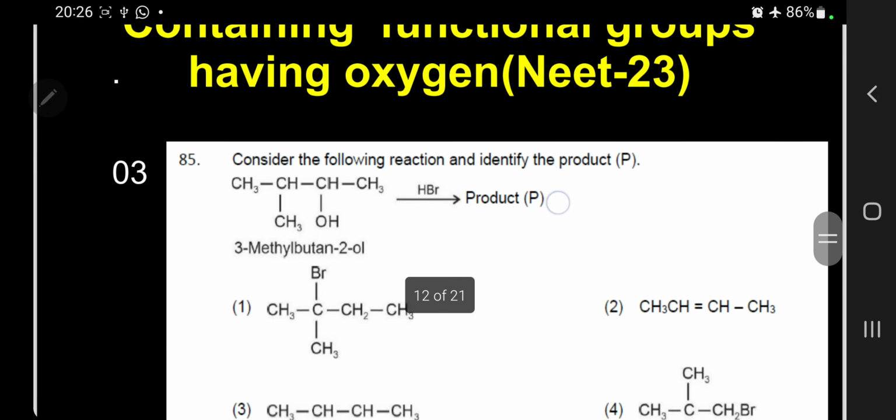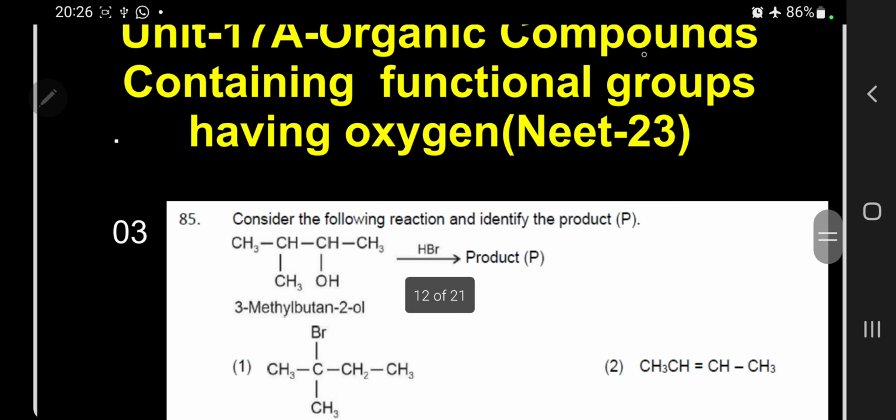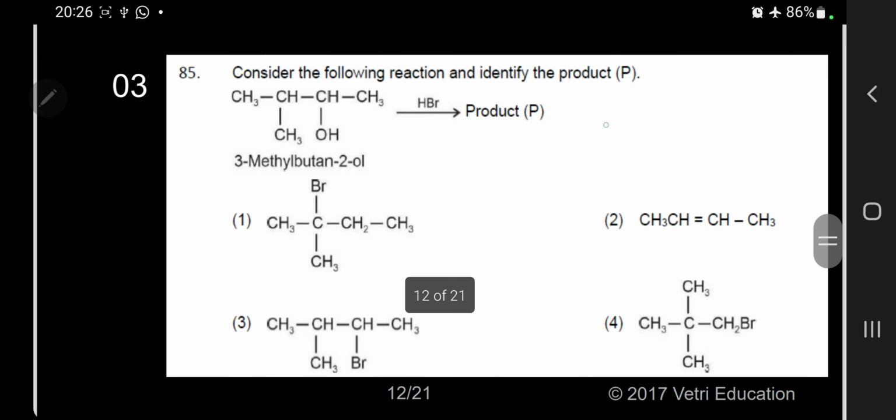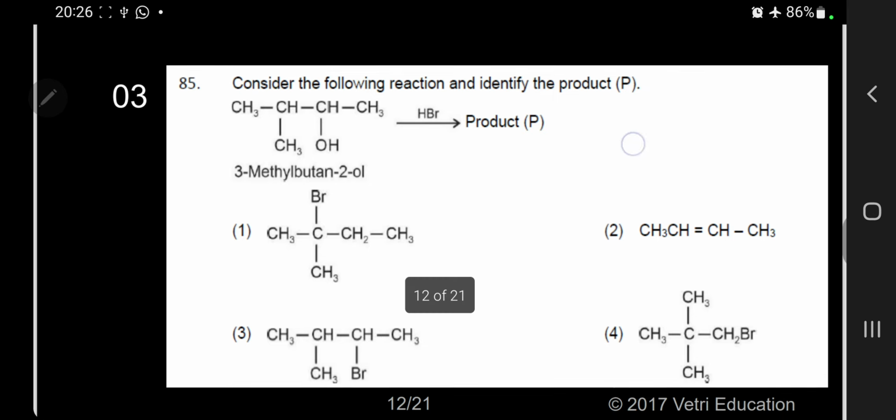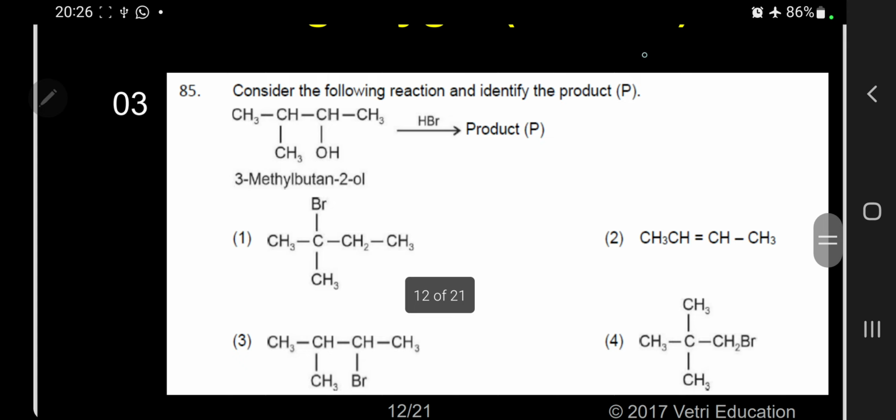The next one, third question. This is asked in NEET 23. Kindly follow. Consider the following reaction and identify the product.